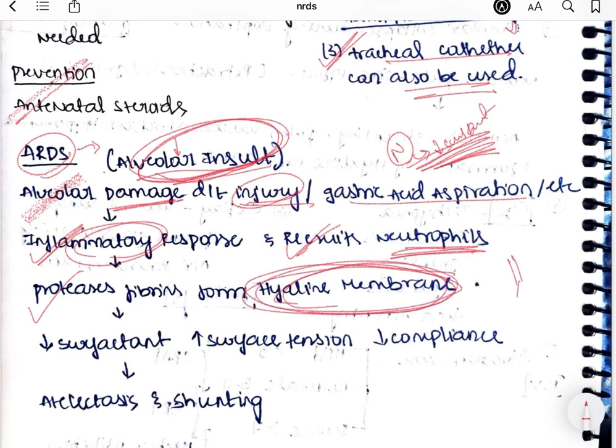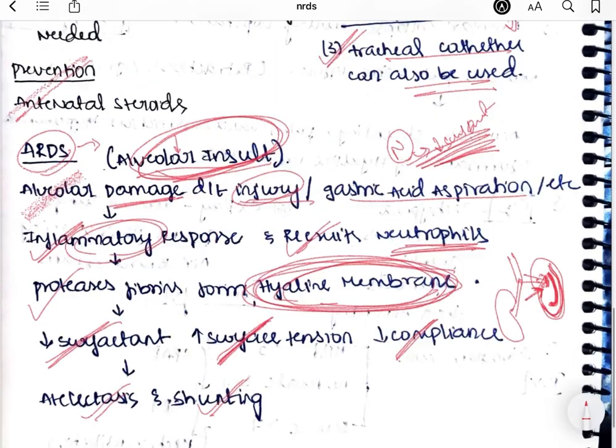So what is happening in ARDS? Suppose imagine this is a lung and this is the wall of the lung, right? So normally it is coated by the surfactant. But in case of any injury to the lung, there will be destruction of this alveolar wall and all, which will lead to the production of hyaline membrane, right? The hyaline membrane will replace the surfactant, which will ultimately lead to reduced surfactant. Reduced surfactant will cause increased surface tension. Increased surface tension will decrease the lung compliance, which will lead to atelectasis and shunting. So this is about ARDS.